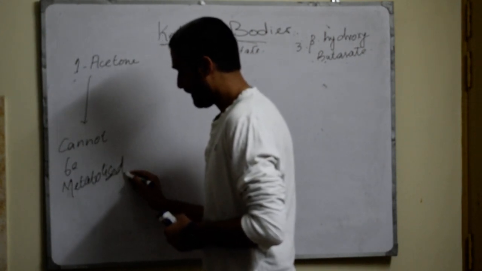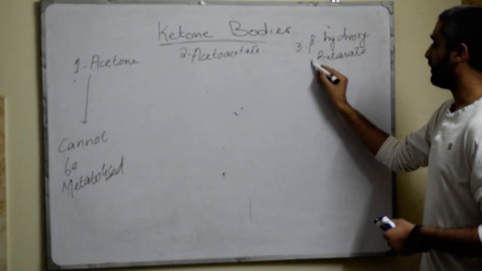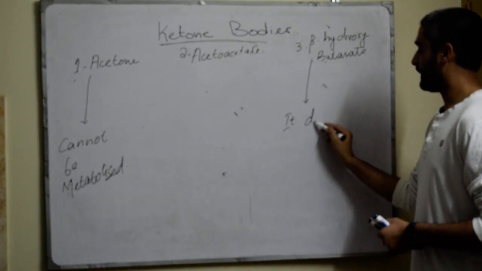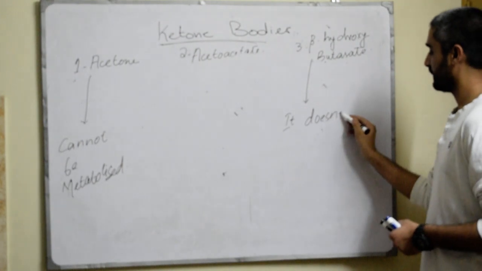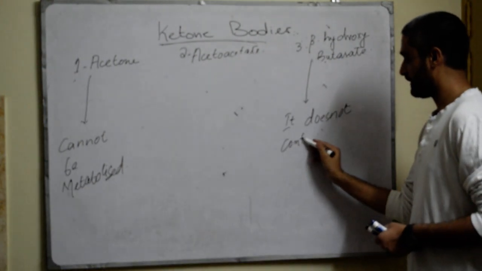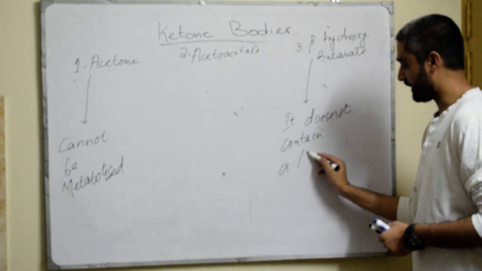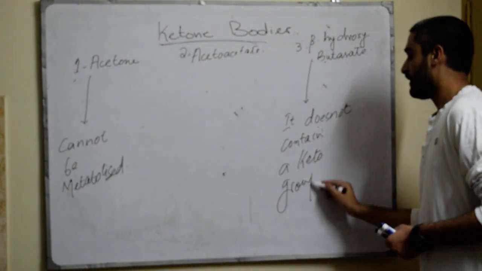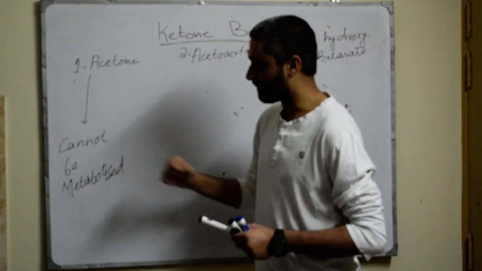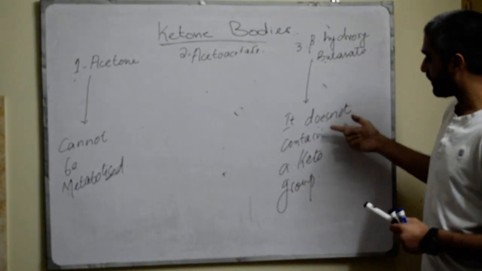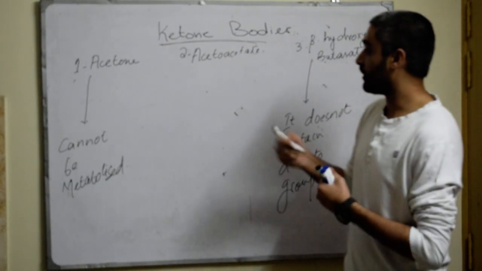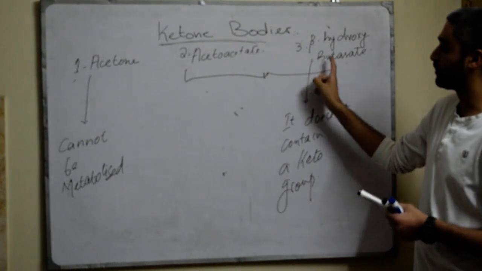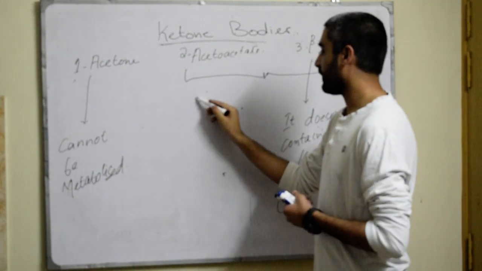Acetone does not contain a keto group... beta hydroxybutyrate does not contain a keto group either. So acetoacetate and beta hydroxybutyrate are the two ketone bodies which give you energy.